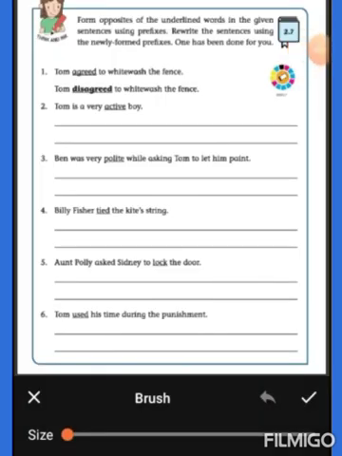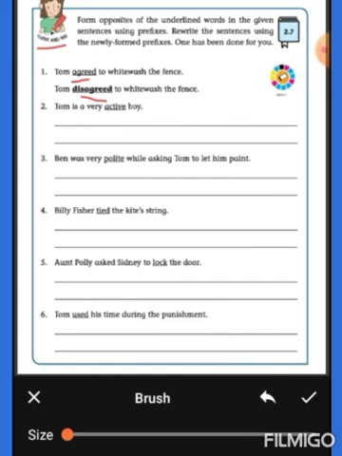Let us do this activity. Think and ink. Form opposites of the underlined words in the given sentences using prefixes. Rewrite the sentences using the newly formed words. One has been done for you. Tom agreed to whitewash the fence. Tom disagreed to whitewash the fence. Here we are adding prefix dis to the verb agree and it becomes disagreed.